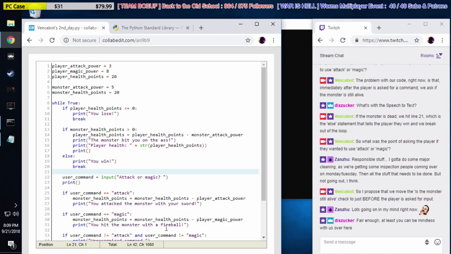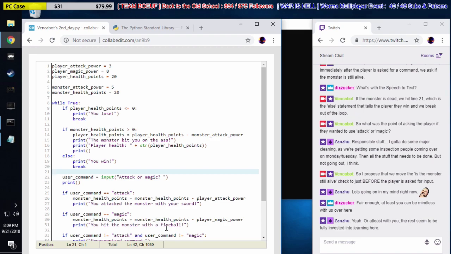So let's do some responsible stuff. I gotta do some major cleaning. Oh no, not cleaning. We're getting some inspection people coming over on Monday or Tuesday. Then all the stuff that needs to be done, but not going out. I'm sorry, Zanzu. But hopefully you can get it done without too much trouble, and then you can move on with your life.